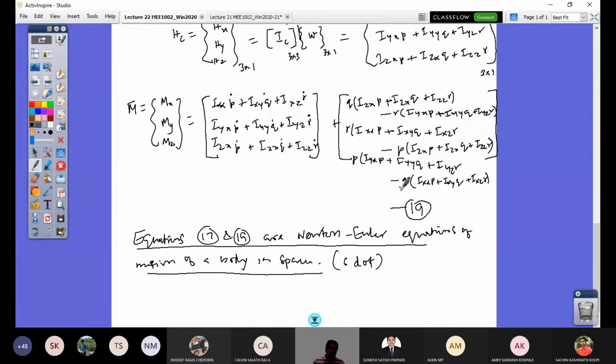Now these equations can be simplified. How do we look at it in a simplified way?